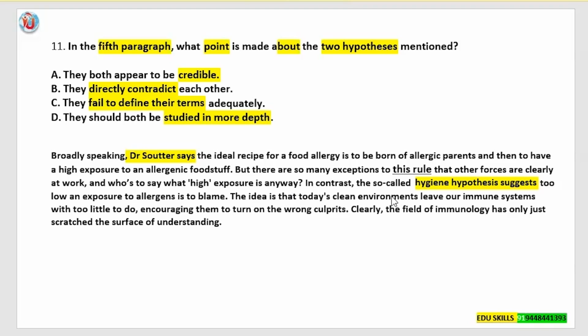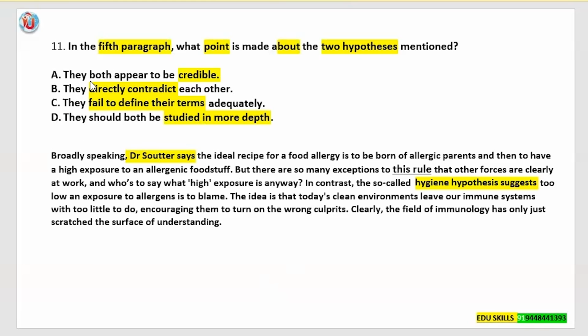In contrast, the so-called hygiene hypothesis suggests too low an exposure to allergens is to blame. The idea is that today's clean environments leave our immune systems with too little to do, encouraging them to turn on the wrong culprits. Clearly, the field of immunology has only just scratched the surface of understanding. So as we have finished the text, now let us move on to the answer options.